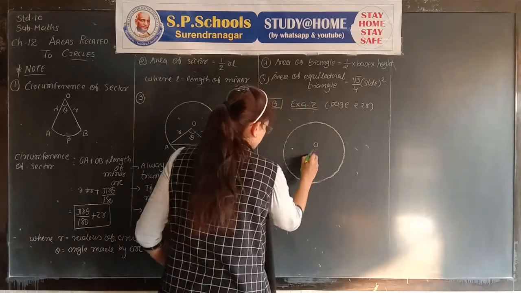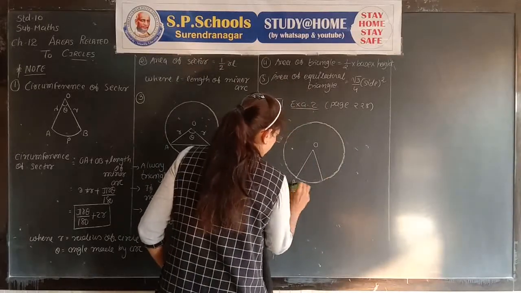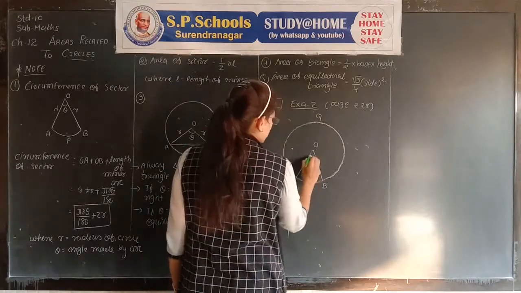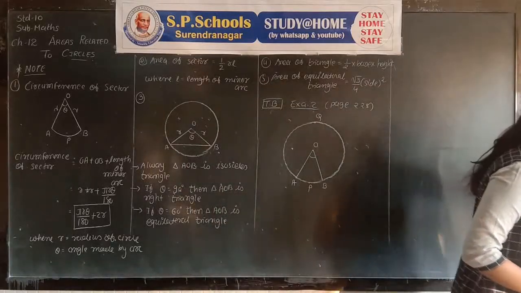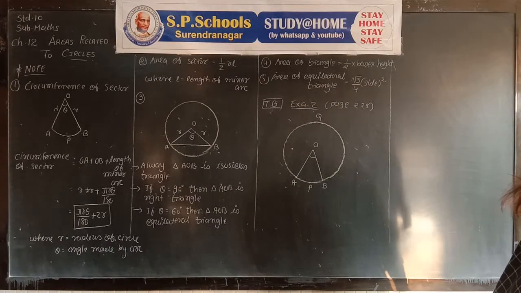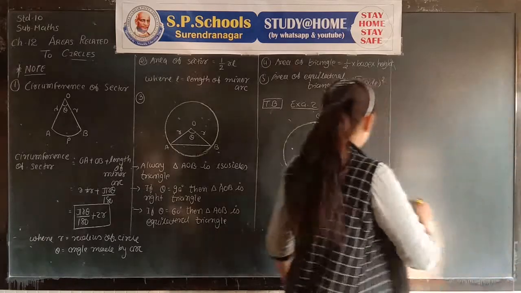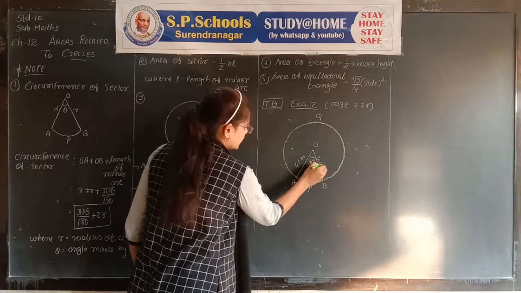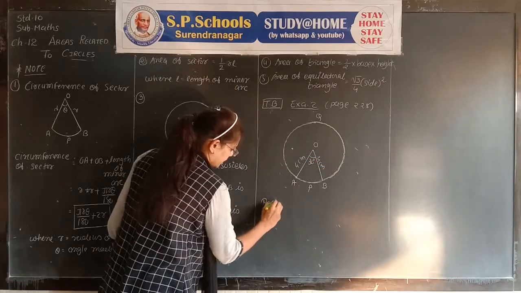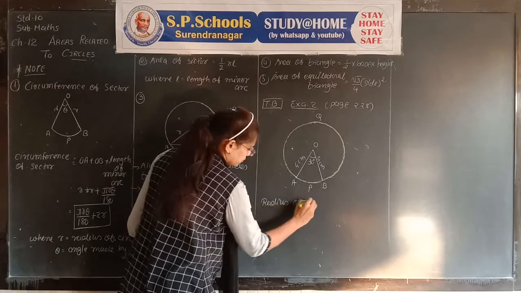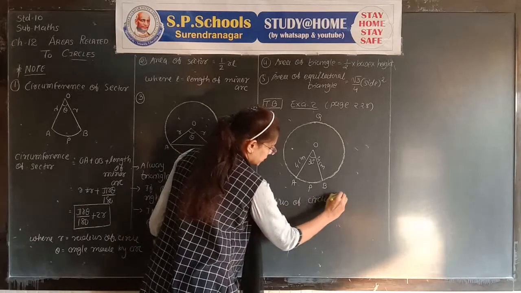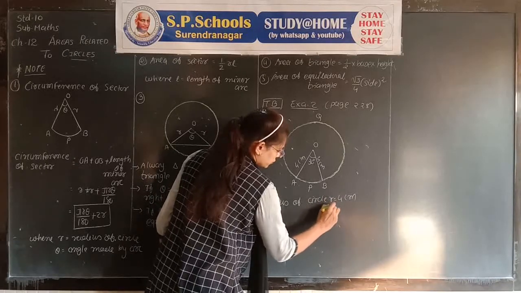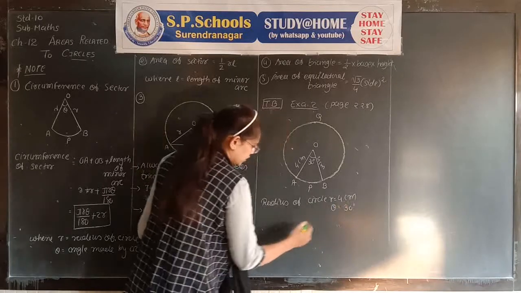Circle with center O. OA and OB are two radii. APB is the minor arc. AQB is the major arc. The angle and radius of the circle are given. The angle is 30 degrees and the radius is 4 centimeters. Radius of the circle is equal to 4 centimeters, r is equal to 4 centimeters, and theta is equal to 30 degrees.